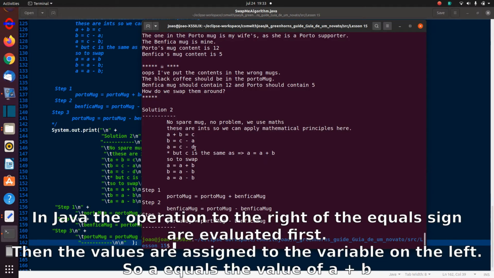So I'll have to fix that. Okay, I'll fix that now. And then we've swapped the two around. Okay, but now there's a trick here: a plus b is equal to c is the same as a is equal to a plus b. So I don't need the c variable there.